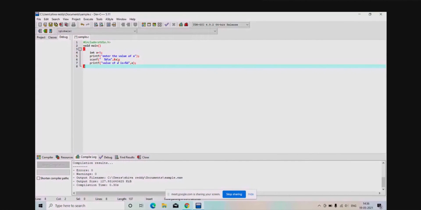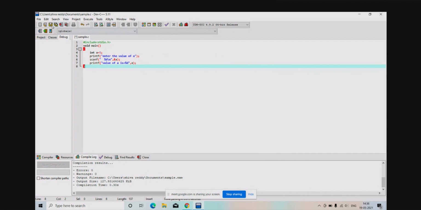So whatever you have given, that will show on the screen as an answer. So the initial assignment of 5 to a will be negligible. It won't consider that value. Whatever the user enters, that will show on the screen.